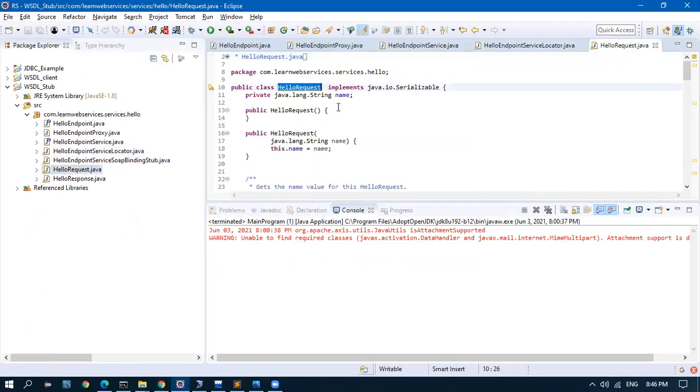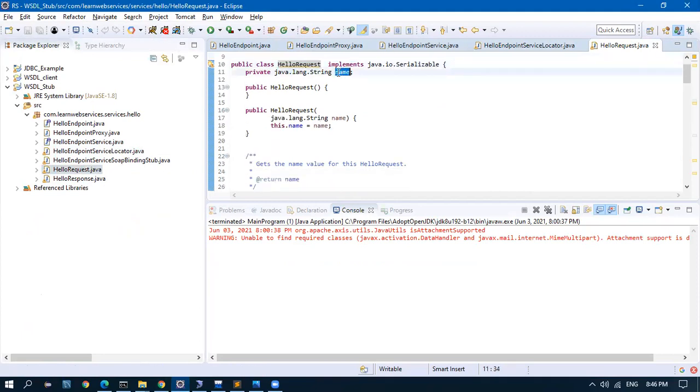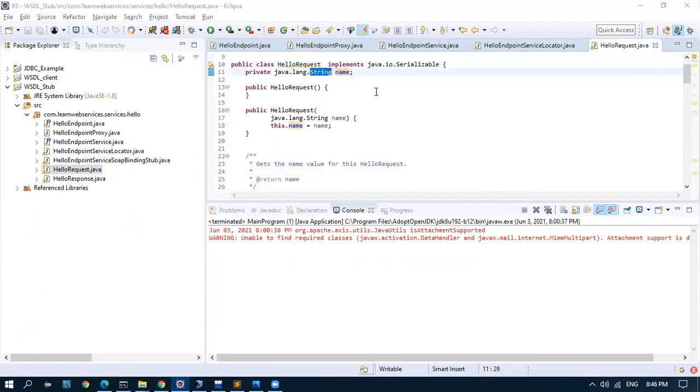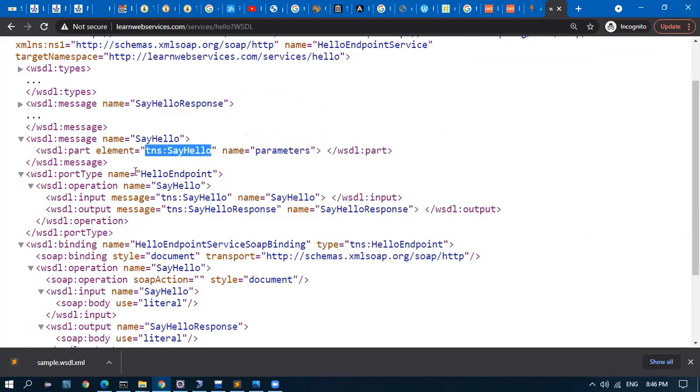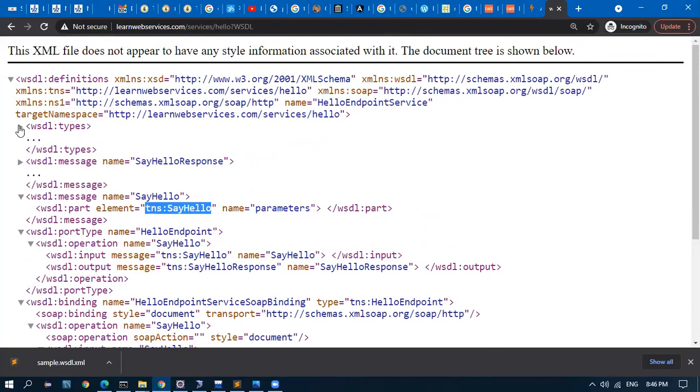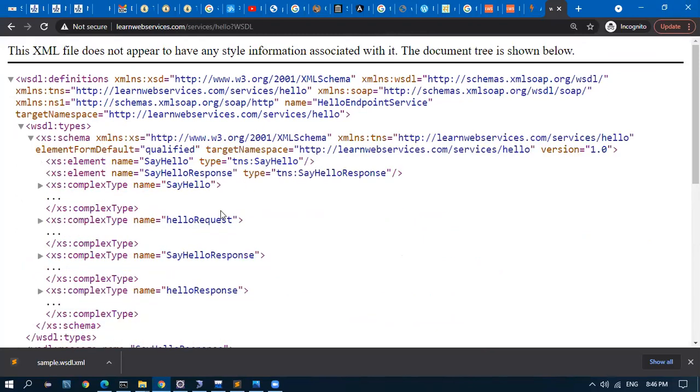Request is hello request, which is having name, which is of type string. We saw in the web service definition that sayHello should take a parameter, sayHello request, where it is.